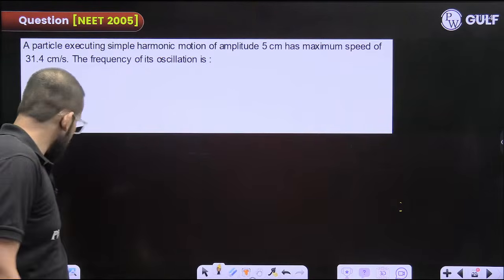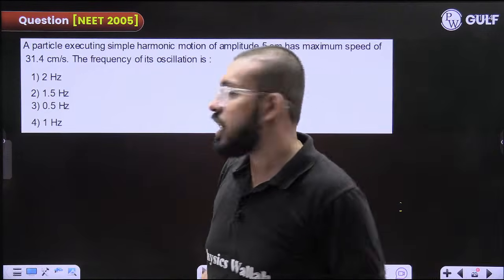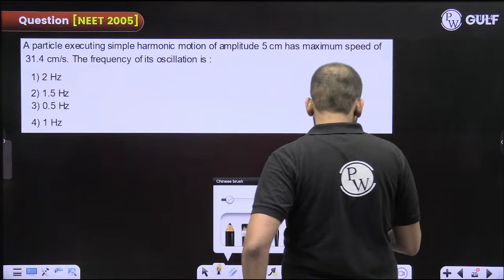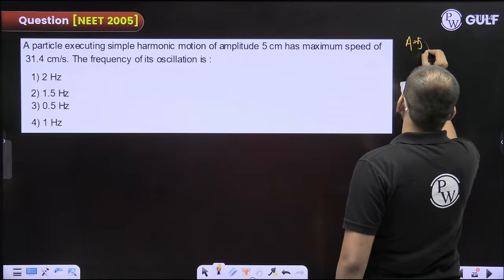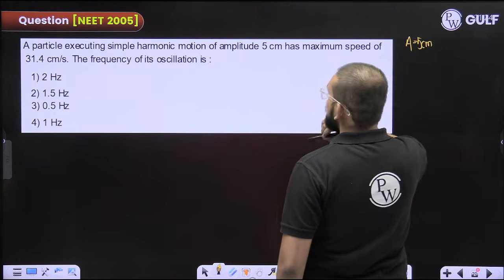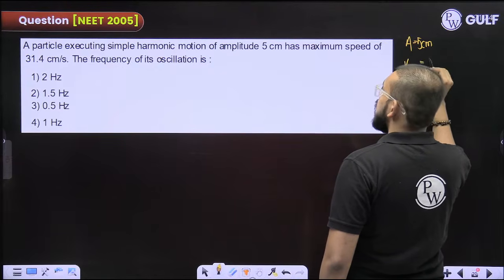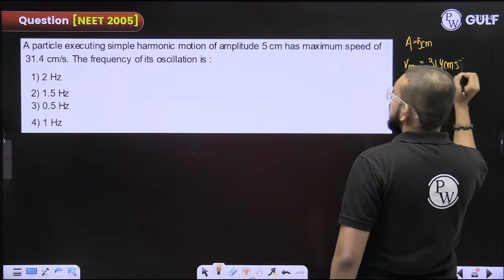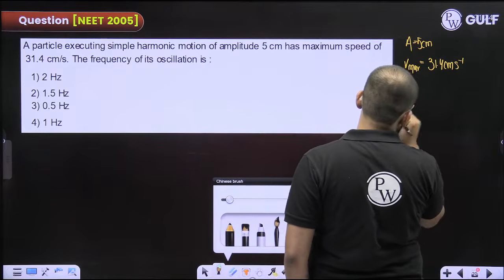Which question are we on? You have to go till 50. Okay. A particle executing SHM of amplitude this much. So they had given amplitude, how much? 5 centimeter. Fine. Has maximum speed this much. Vmax is given how much? 31.4 centimeter per second. Fine, the frequency of its oscillation is, okay.